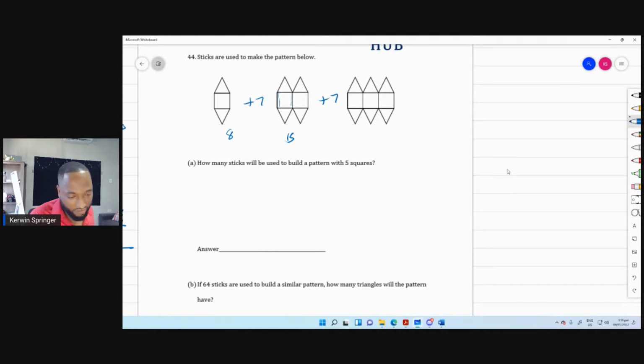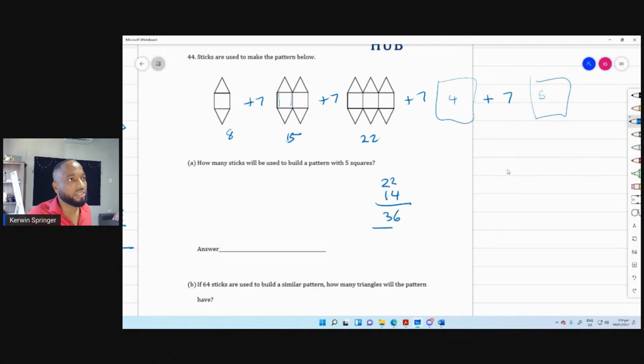So 7 and 15 is going to be 22. And I add 7 here, and this would be the 4th one. And then I need to add 7 here, and this will be the 5th, having 5 squares. So let's see. 22 plus 7 plus 7. It's 22 plus 14. So this is 36. And I see an answer in the chat though.